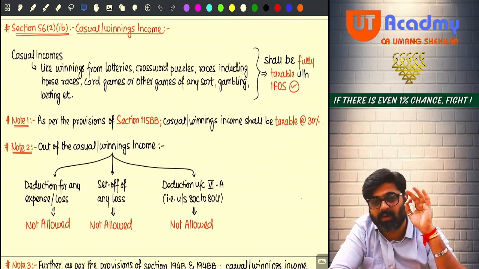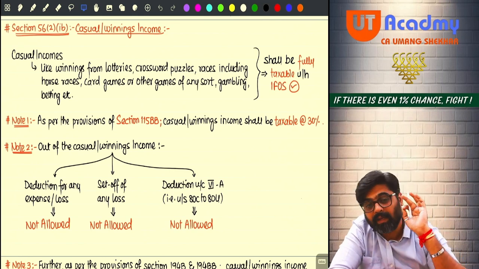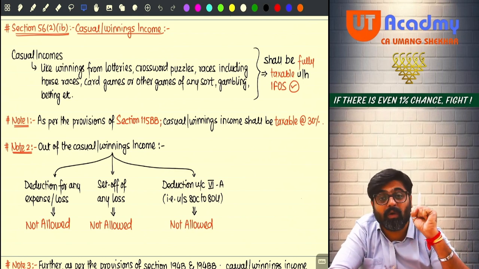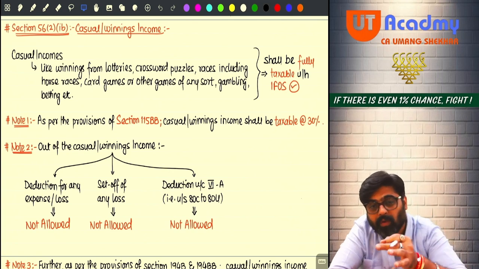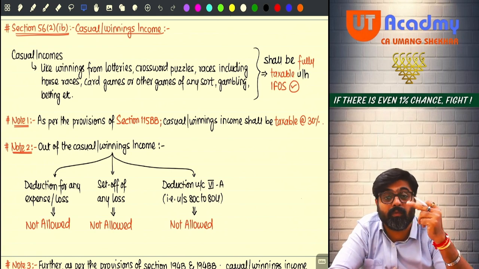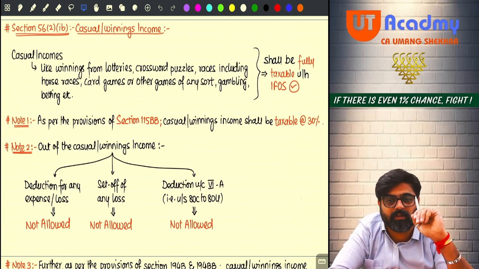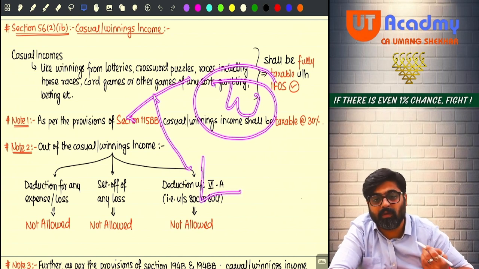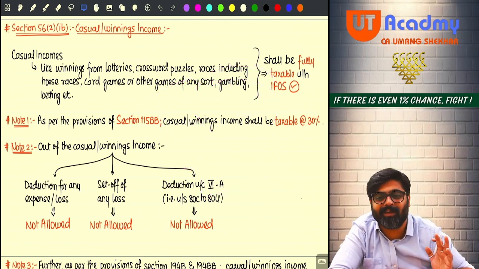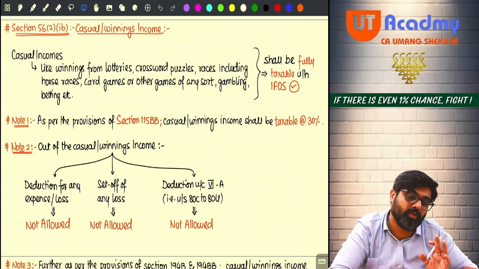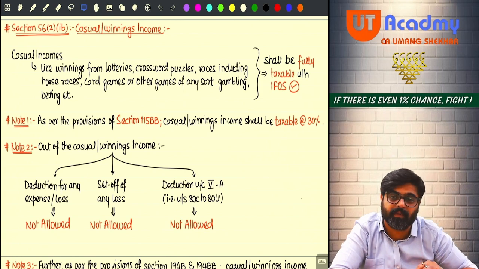Under the Income Tax Act, any income from winning in such casual activities will be taxable only and only under the head IFOS, as your winnings income. Because see, there are two chances here. Either you win or you lose. If you win, something will come. If you lose, whatever you have gambled will go away. So if you lose, there is a loss. And if you win, a huge amount is coming to you. Getting my point, everyone?